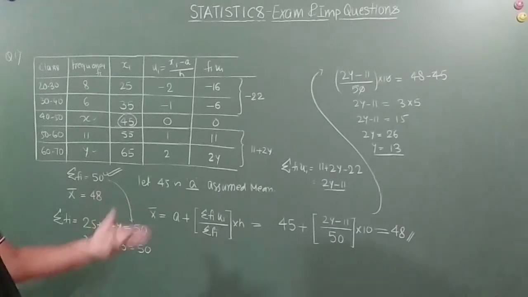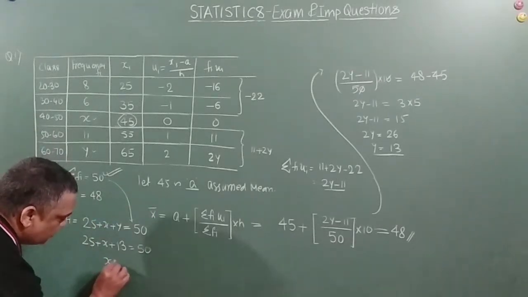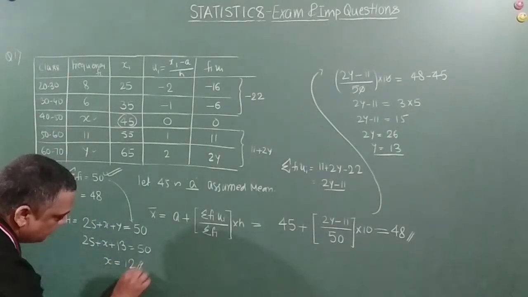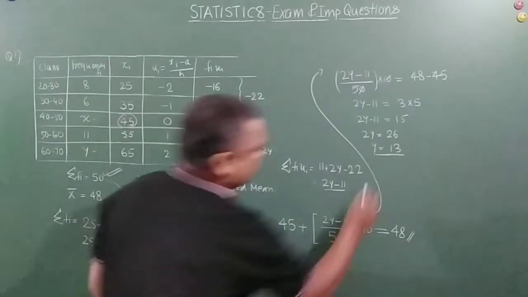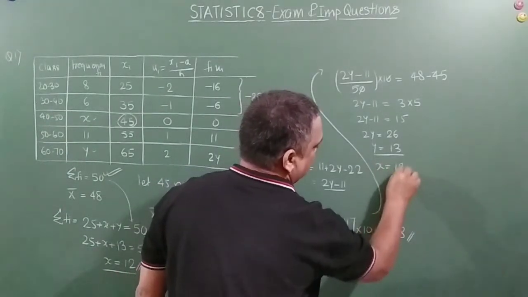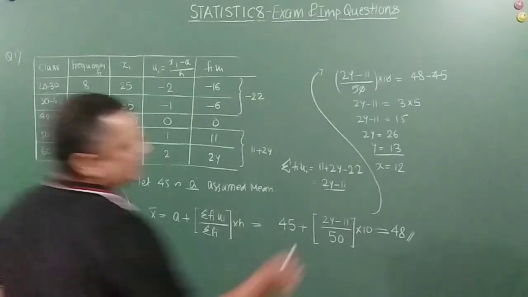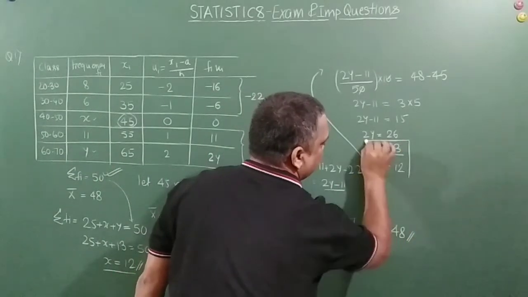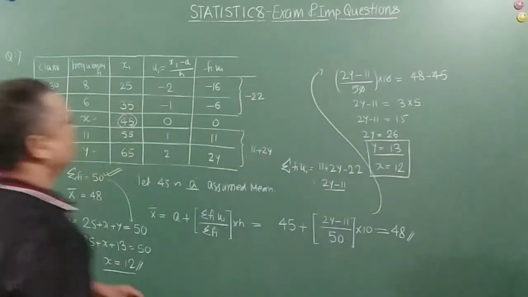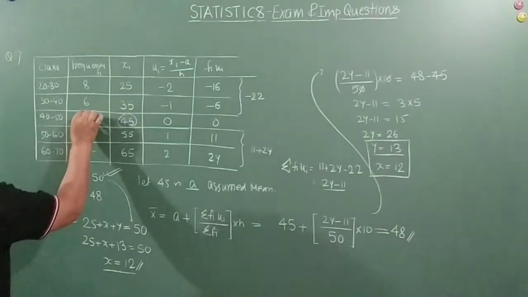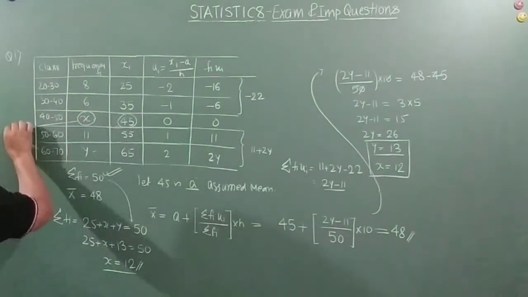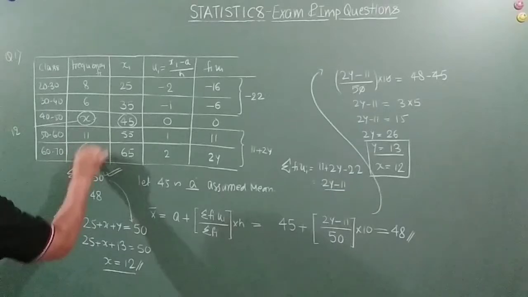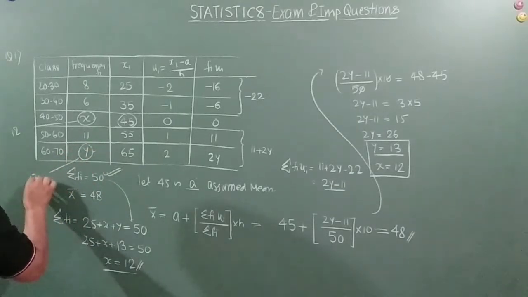So 50 minus 38, x is equal to 12 on solving it. So your missing frequencies are x is equal to 12 and y is equal to 13. That means this value is 12 and this value is 13.